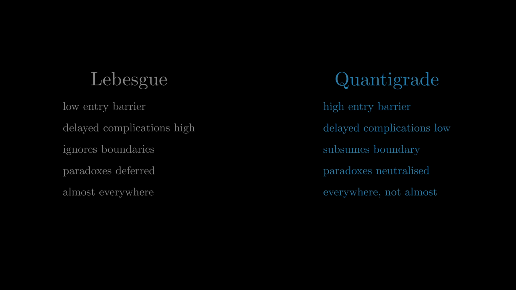For most of mathematics, Lebesgue is simply the better trade. Quantigrade is for problems where the exceptions, the boundaries, and the exact cardinality are not noise but the actual subject of the question. The bet is that this way you can see and analyze the information you would otherwise have to ignore. I have a number of conjectures that require this tool. Every measure chooses a fiat. Quantigrade chooses explicitness.